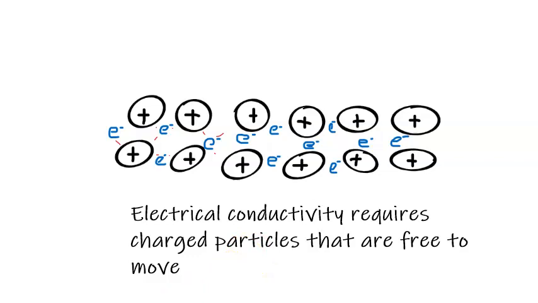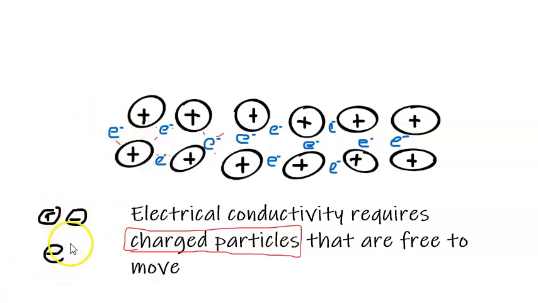If we look at the word charged particles, this can mean for our purposes just two things. Either ions, which in the case of ionic compounds can be a cation or an anion, or a charged particle can simply be an electron, because an electron has a negative charge and is in itself a particle. So electrical conductivity requires charged particles that are free to move. So the metallic substance has these electrons, which are charged particles, and they are free to move throughout the substance. So metals do conduct electricity.